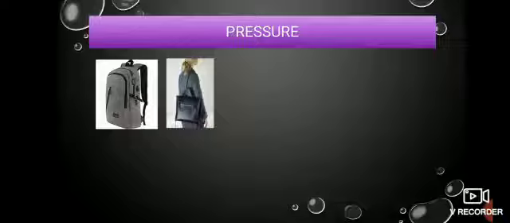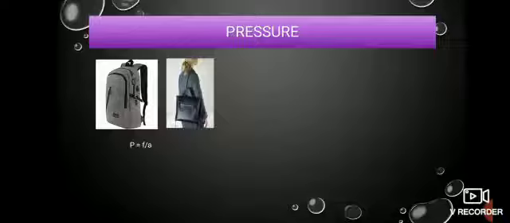You will definitely note a difference. The thicker strap will give only a little pain to your shoulder because it exerts very little pressure, because the area is more. But for a thin strap, the area is less, so the pressure exerted is more, so you may feel more pain. We have already learned pressure is force by area, so from this you can understand pressure is inversely proportional to area.